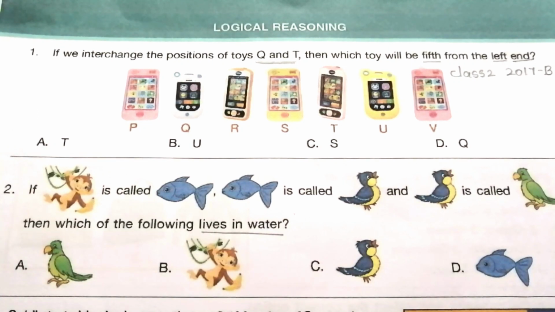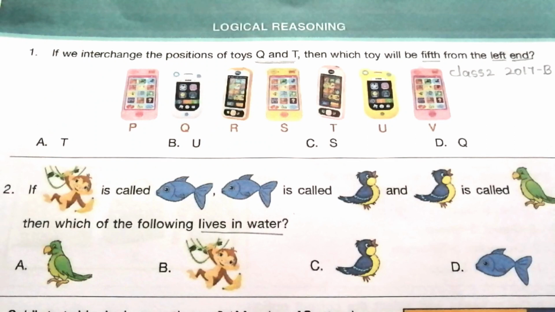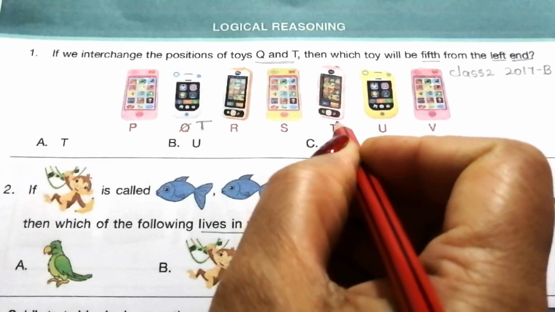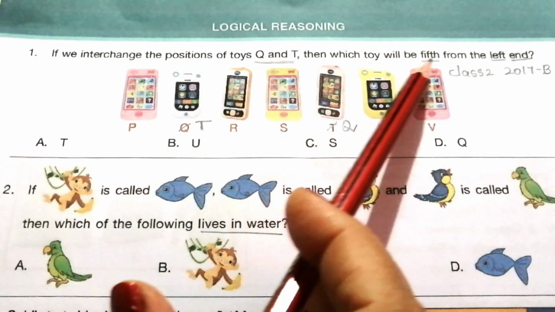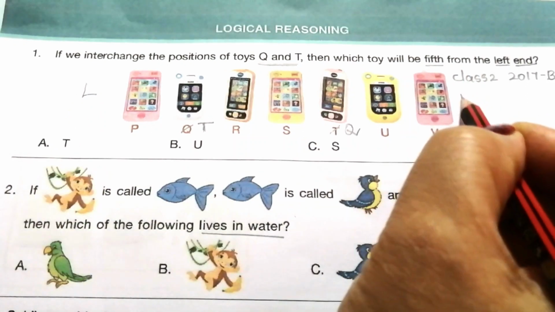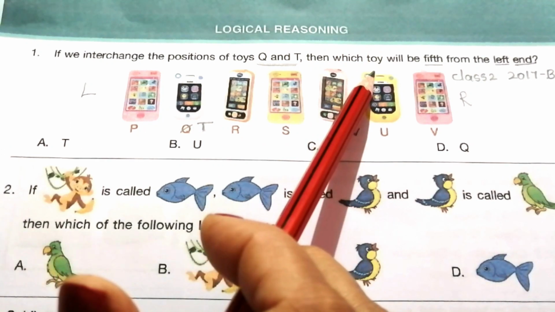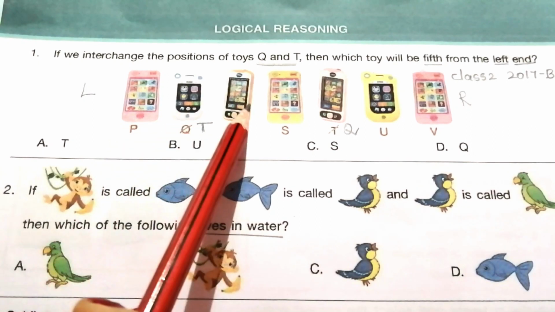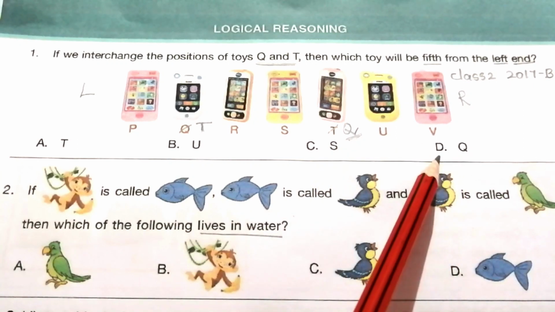How to solve this problem? First, we have to change the positions of toys Q and T. So this is T now and this is Q now. Which toy will be fifth from the left hand? Which one is the left hand? This is the left hand. This is your right hand. From the left hand, fifth: first, second, third, fourth, fifth. So the answer is Q. So the answer is D.